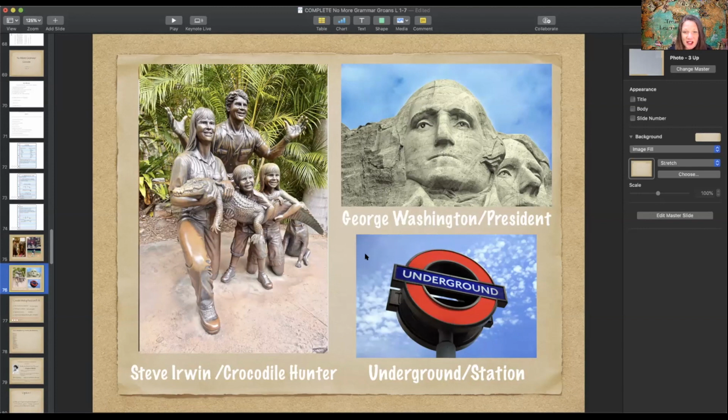I hope you were able to not have any trouble with this. Let's see what you got. You should have something that says Steve Irwin was the crocodile hunter, or the crocodile hunter was Steve Irwin. If you got that, I want you to go ahead and label your sentence with the subject, the linking verb, and noun one. If you did not get it, you need to pause now and write one of those sentences. If you added adjectives in there, that's okay, but Steve Irwin and crocodile hunter should be in those same places.